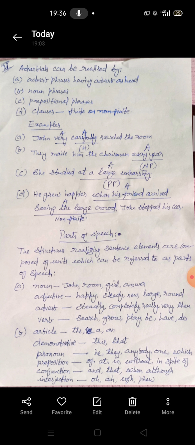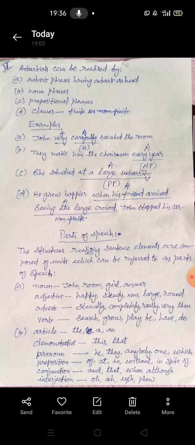Now, examples of all the four that we have talked about. Example number one is John very carefully searched the room. So very carefully here is an adverb phrase. As you know, an adverb modifies either the verb, adjective, or another adverb. So here carefully is an adverb, but it is being modified by very. So carefully is the head word. So John very carefully searched the room. This is being realized by an adverb phrase.